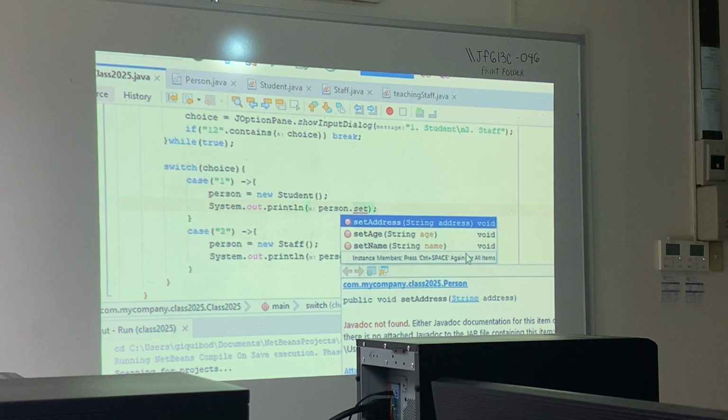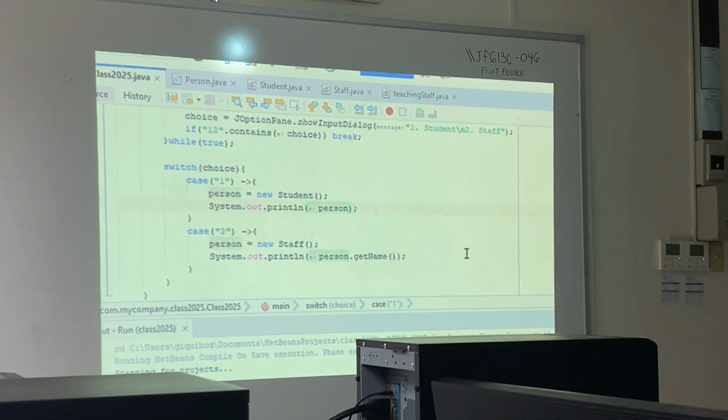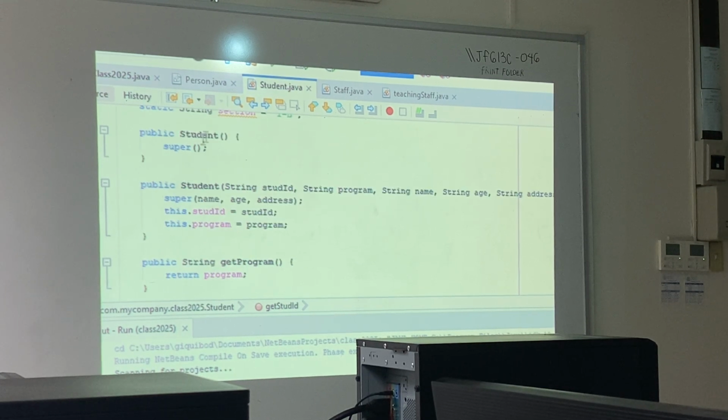In those cases, we should use the constructors that accept all the attributes that are needed. Even though we cannot use the setters, we can still use the constructors of all the classes. The constructor in student, remember, we have an empty constructor and a constructor that accepts student ID, program, name, age, and address.